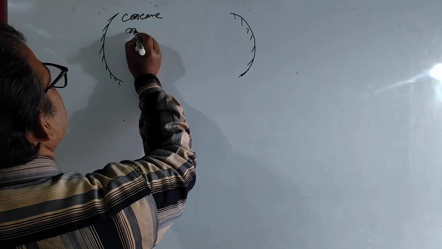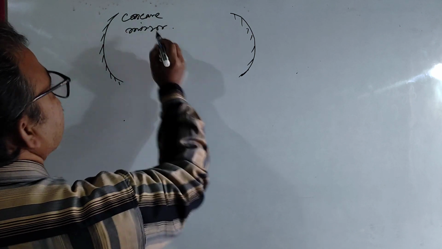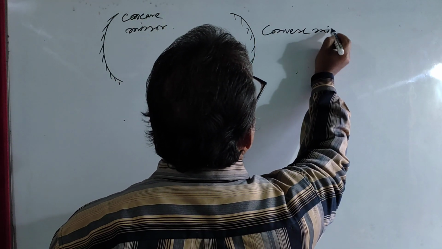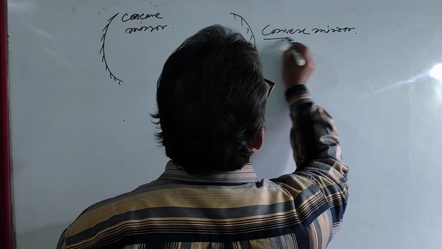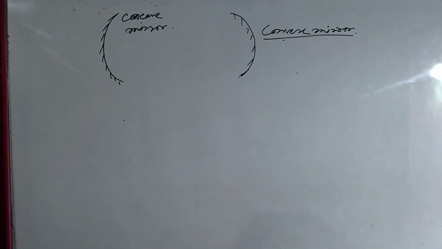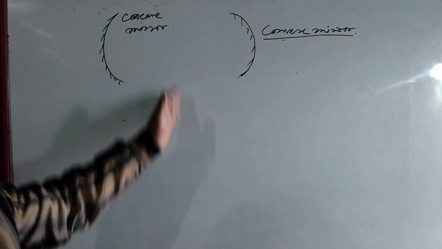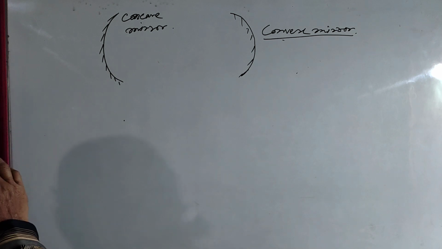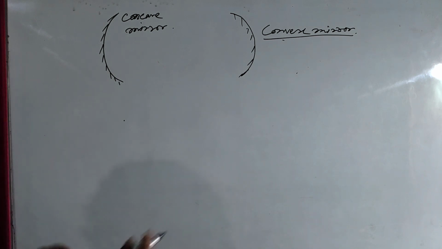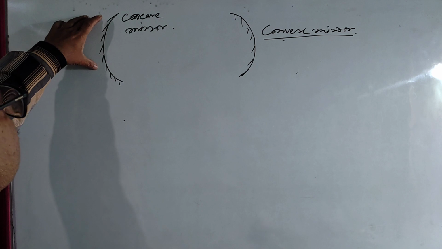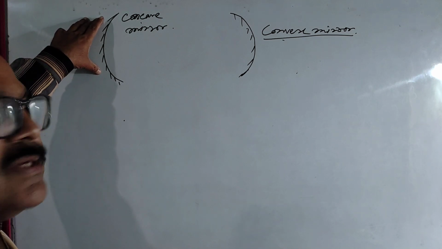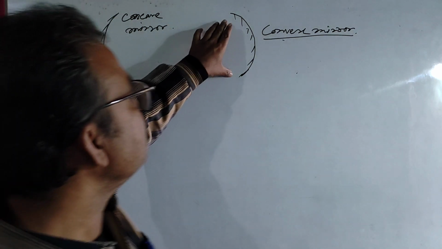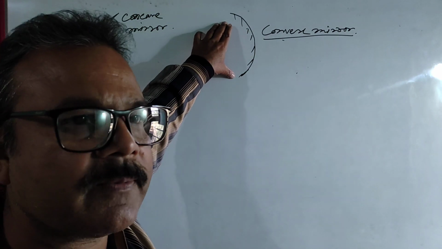This is concave mirror, and this one is convex mirror. Okay. Now what are the differences between these mirrors? First of all, just now I have discussed, here focus is real, and here focus is virtual.